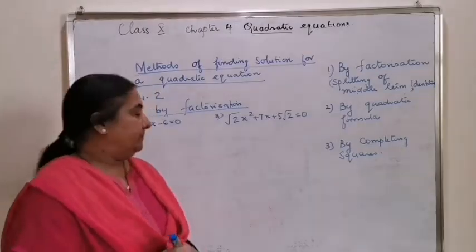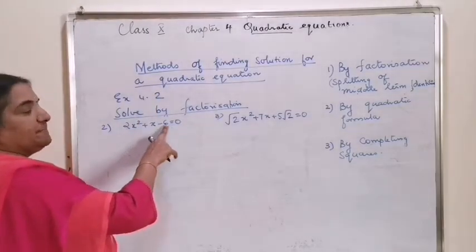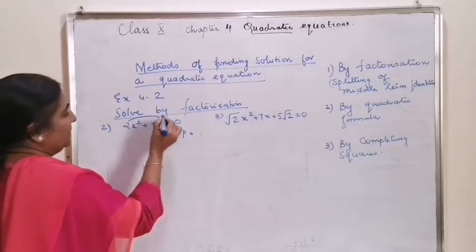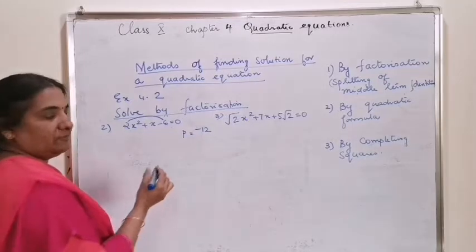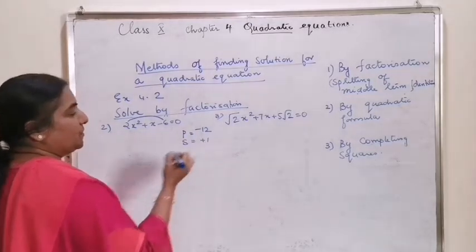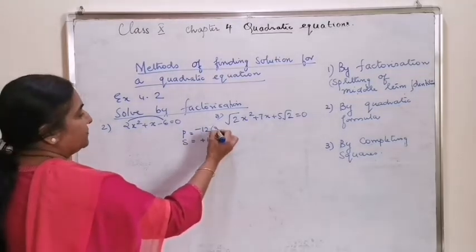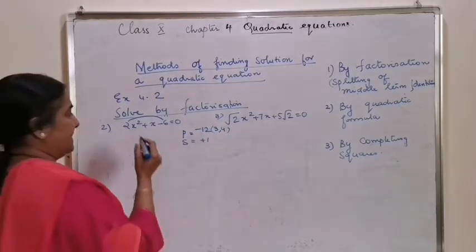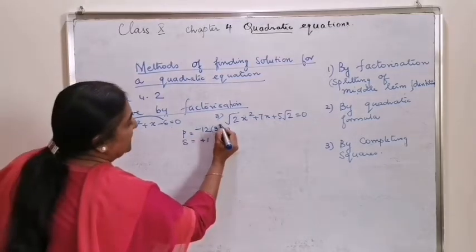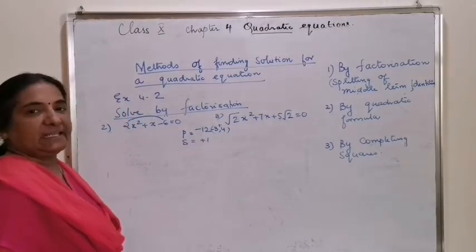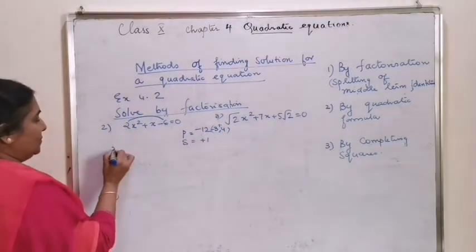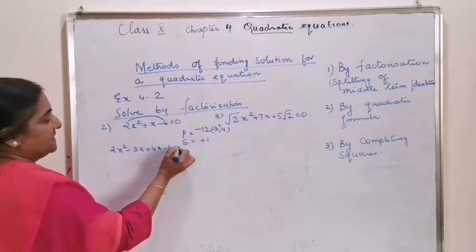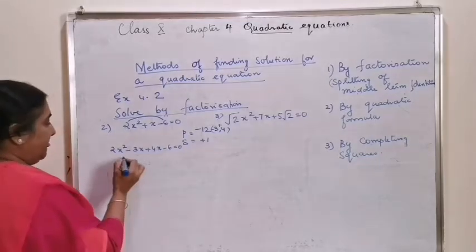The second equation, 2x square plus x minus 6 is equal to 0. Product is equal to 2 into minus 6 is minus 12. Sum is equal to plus 1. The factors are 3 and 4. Similarly, when the product is negative, unlike sign. The positive value for the bigger number and the other factor gets the negative. So, 2x square minus 3x plus 4x minus 6 is equal to 0.